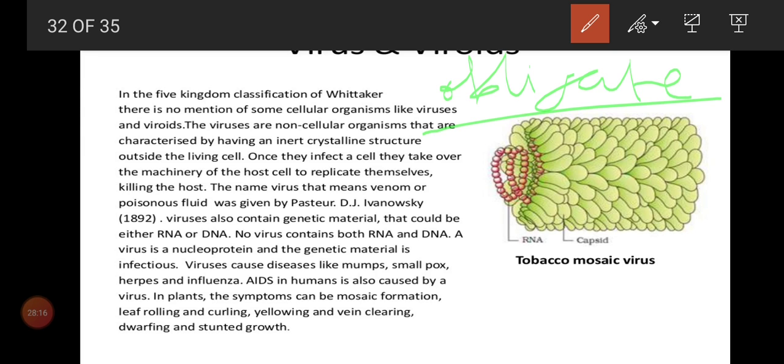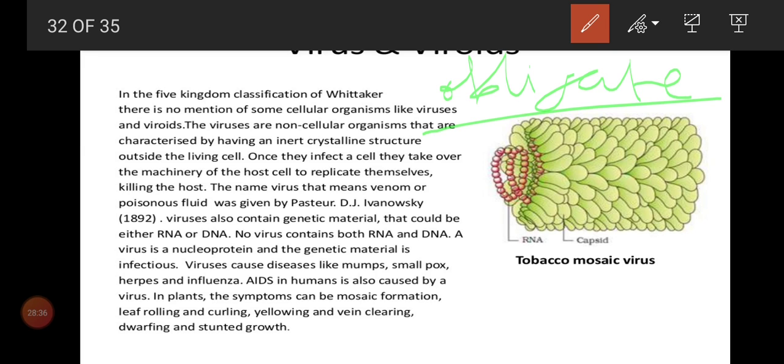From that, scientists concluded that viruses are smaller than bacteria, very very small, and there is no cell membrane or cell wall at all, only protein and genetic material. That's all about viruses in detail.